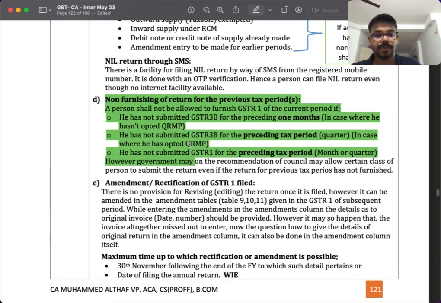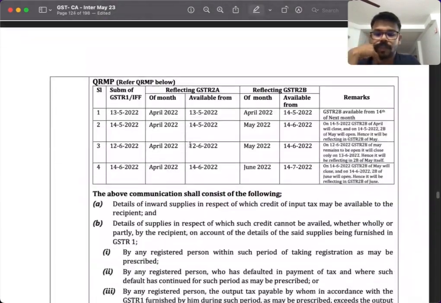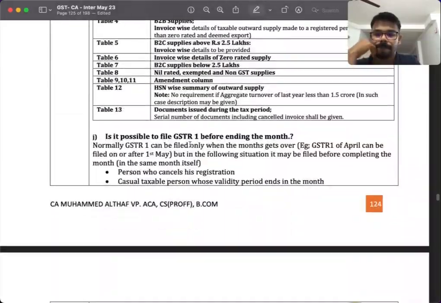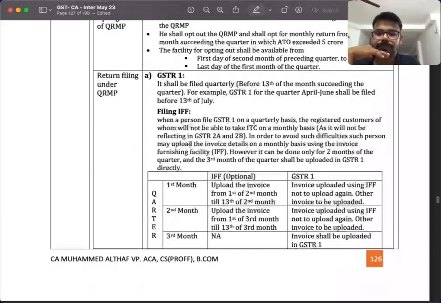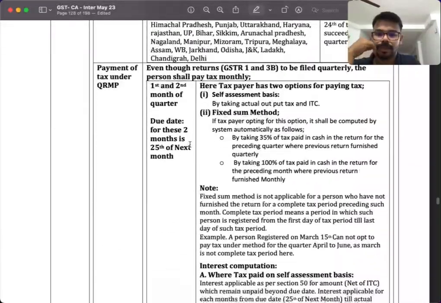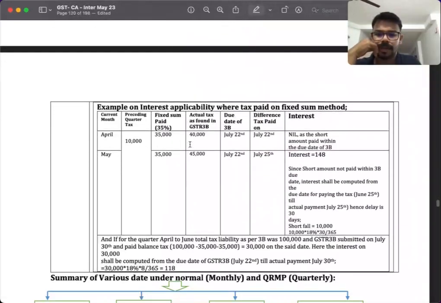Non-furnishing of the previous return in case of GSTR1. And the next amendment is QRMP. Here also we don't have any amendments. And this is all not amendment.